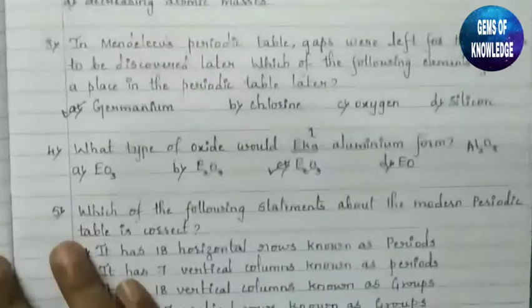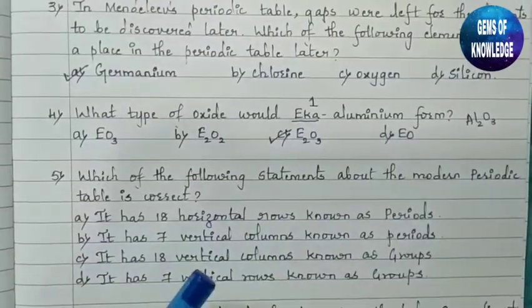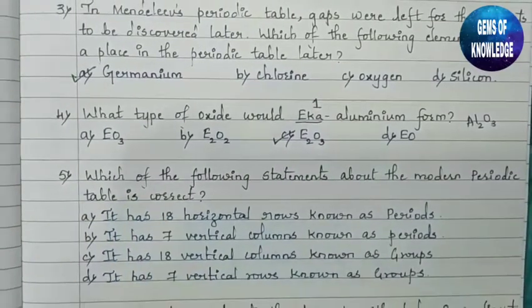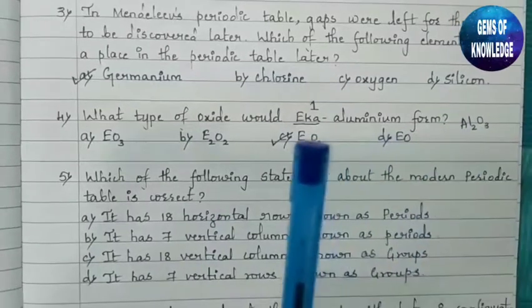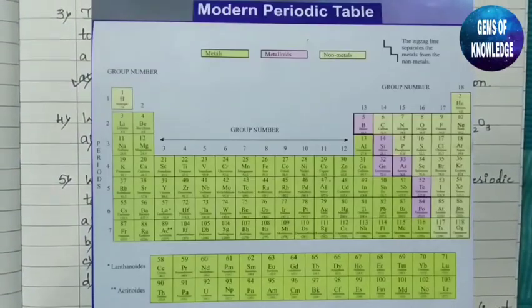Next question. Which of the following statements about the modern periodic table is correct? I hope you can see a picture popping onto the screen. You can see the periodic table there.